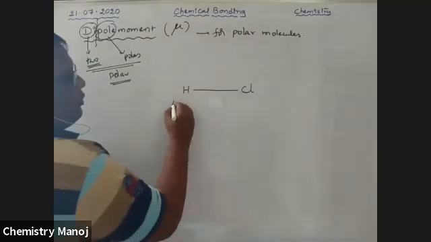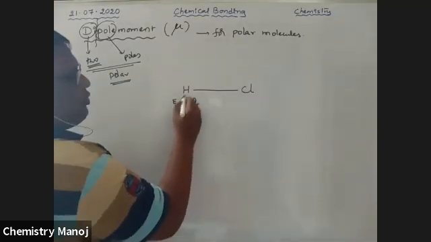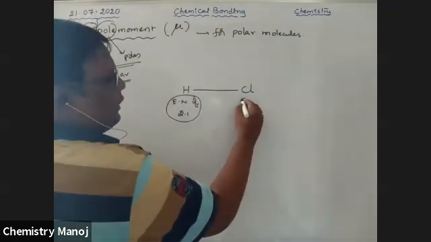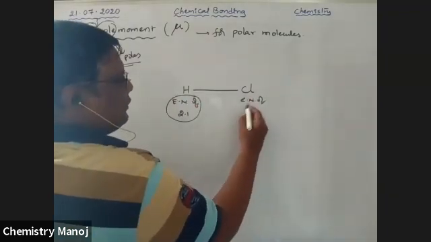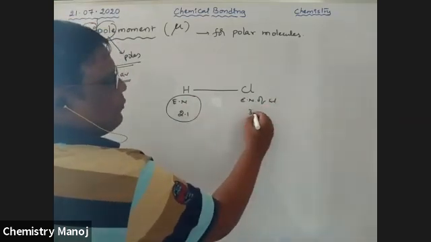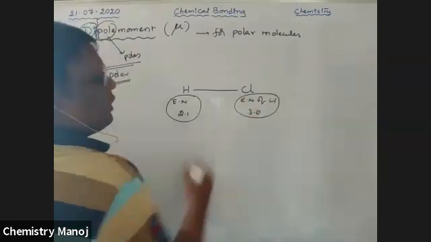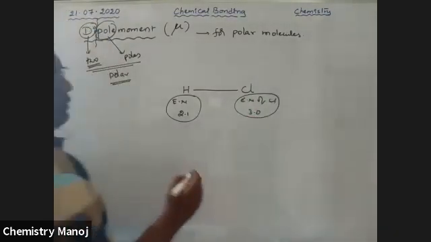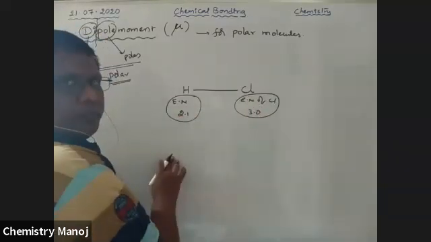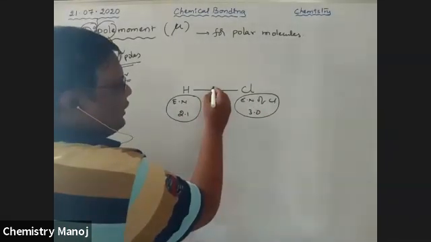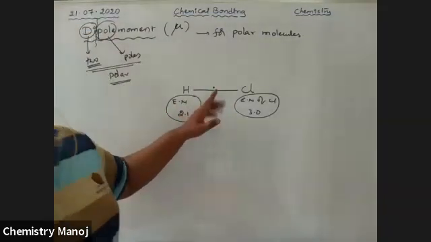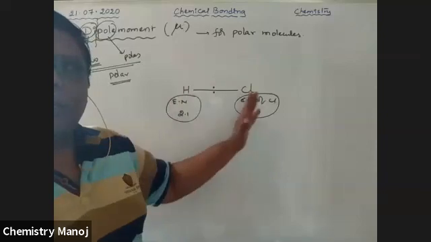Here, the electronegativity of hydrogen is 2.1 on the Pauling scale, and the electronegativity of chlorine is 3.0 on the Pauling scale. Therefore, the electronegativity of chlorine is greater than that of hydrogen. That is why, in the covalent bond, there is a bond pair of electrons existing between the two atoms.